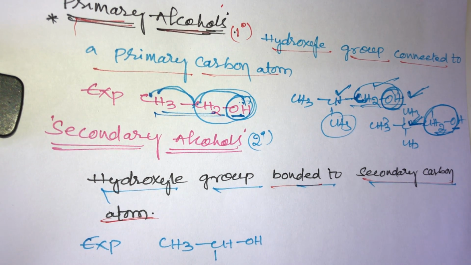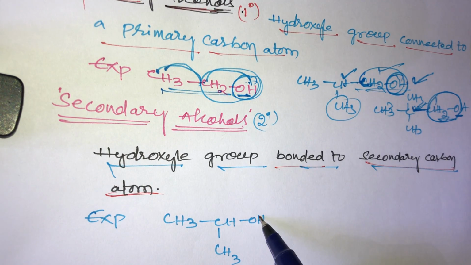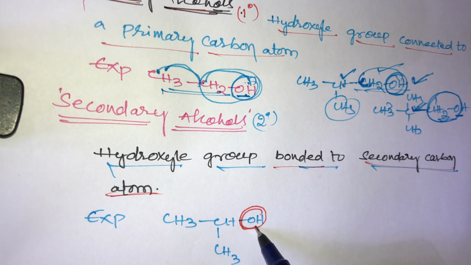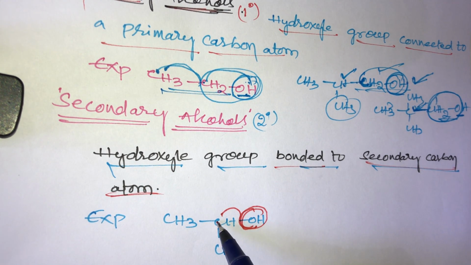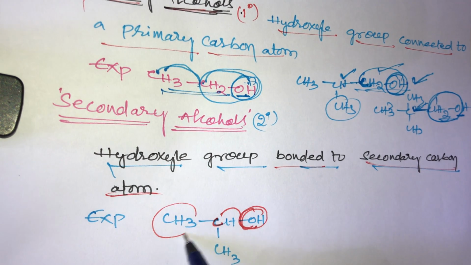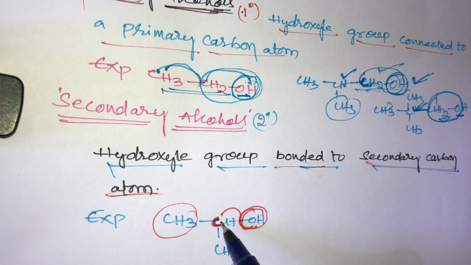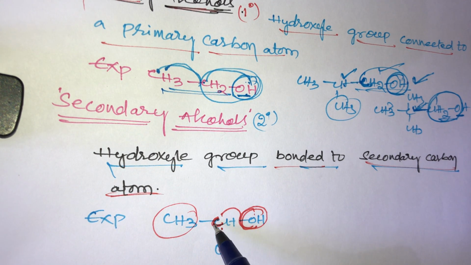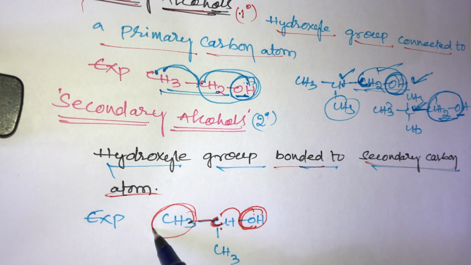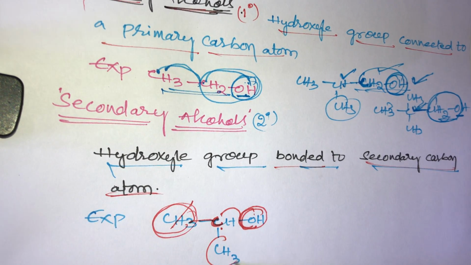For example, take 2-propanol. Here this OH group is bonded to a secondary carbon. What does secondary carbon mean? This carbon is connected with two other carbons. Why? Because this hydroxy group carbon is connected with two other carbons, one here and another one downwards.